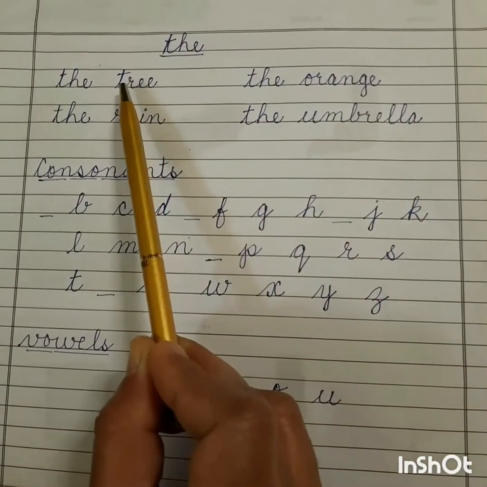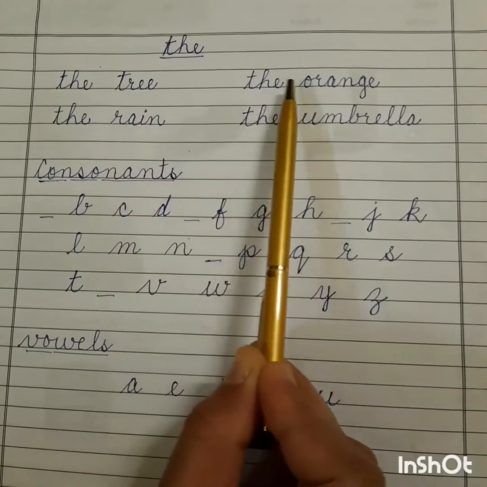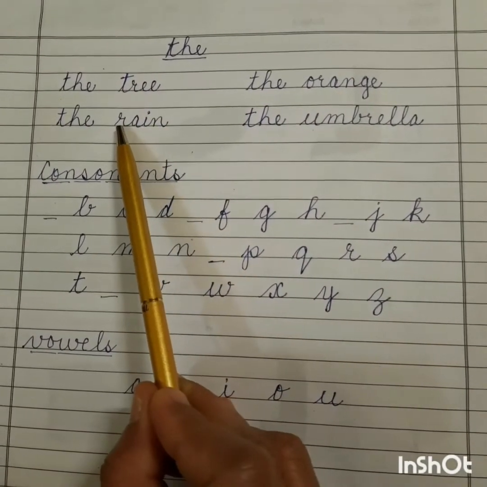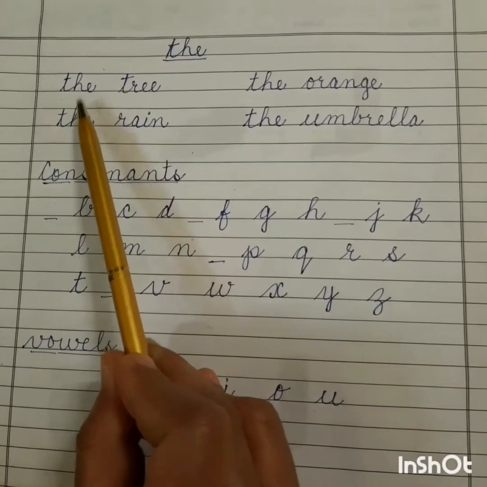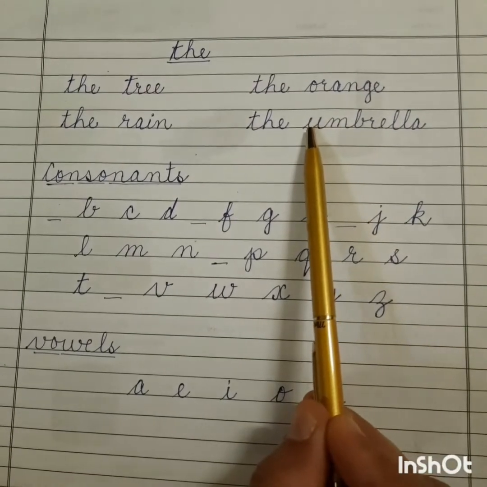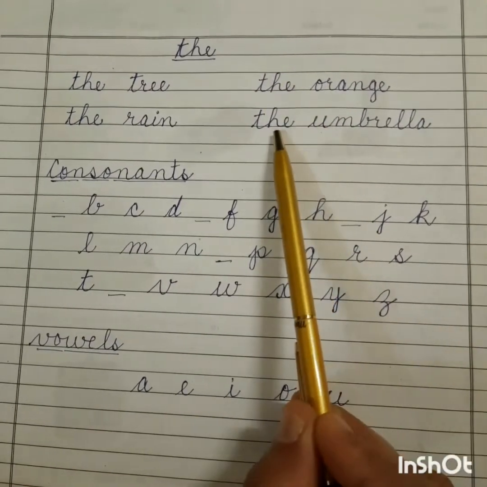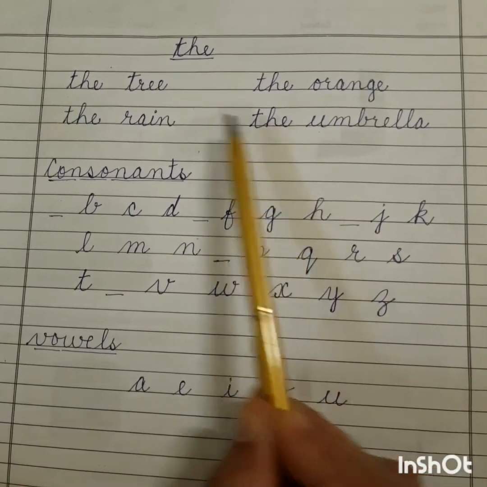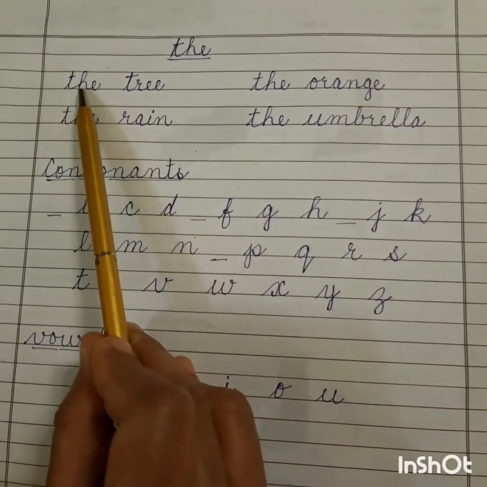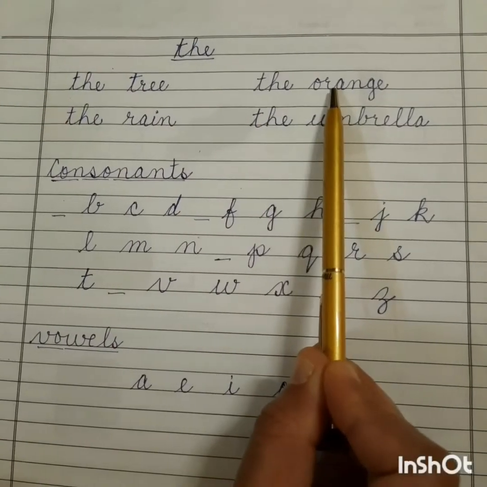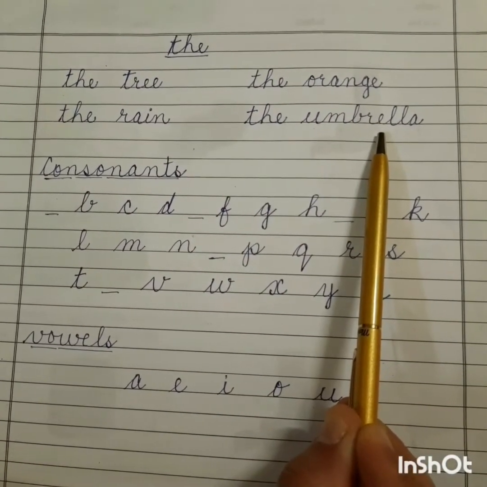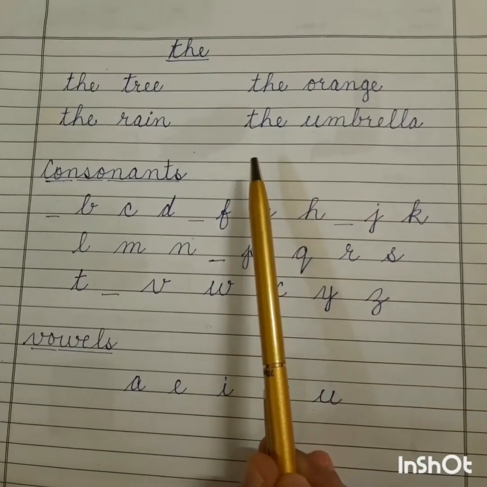Children, you should see the first letter of the word. If the first letter of the word is a consonant, we read "thuh". If the first letter of the word is a vowel, we read "thee". Now let us read all these examples once again. The tree, the orange, the rain, the umbrella. Did you all understand? Yes, very good.